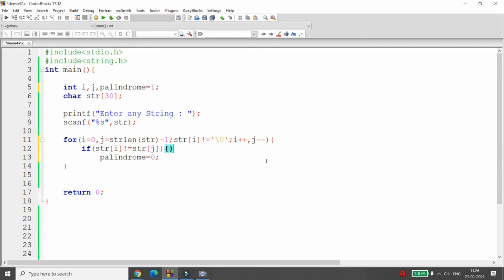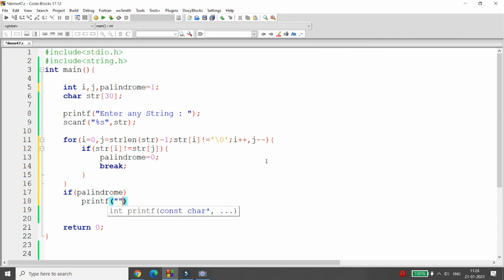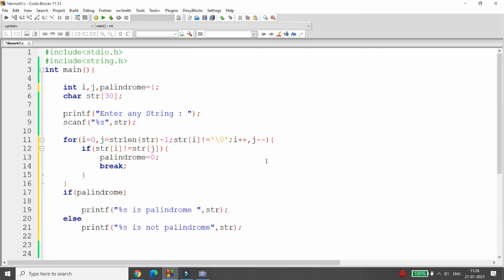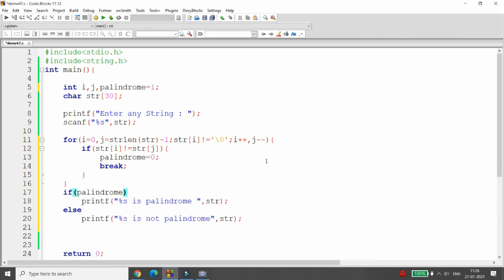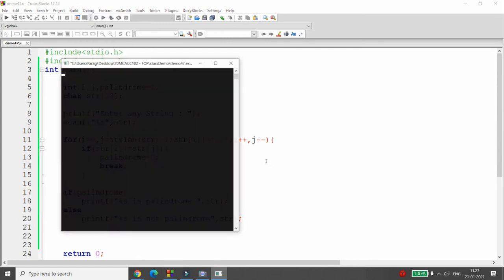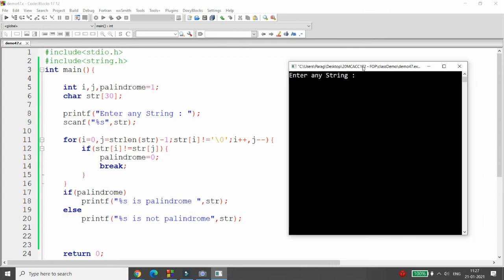Simply, if any character is not matched, then simply break from the loop. Here you can write if palindrome, then printf %s is palindrome, else printf %s is not palindrome.